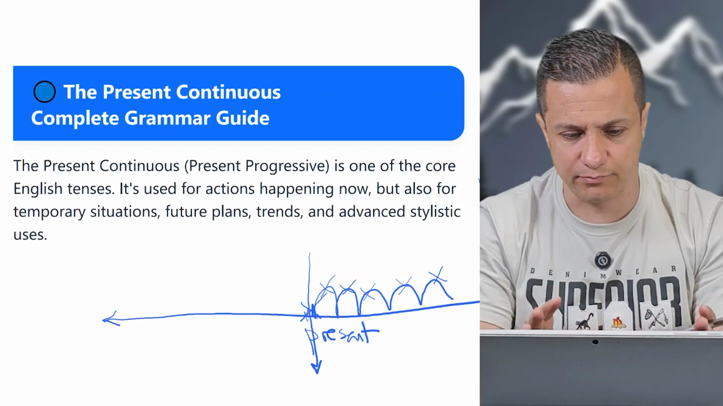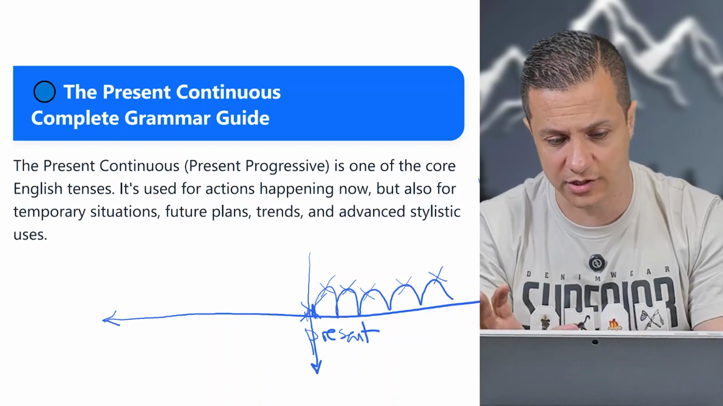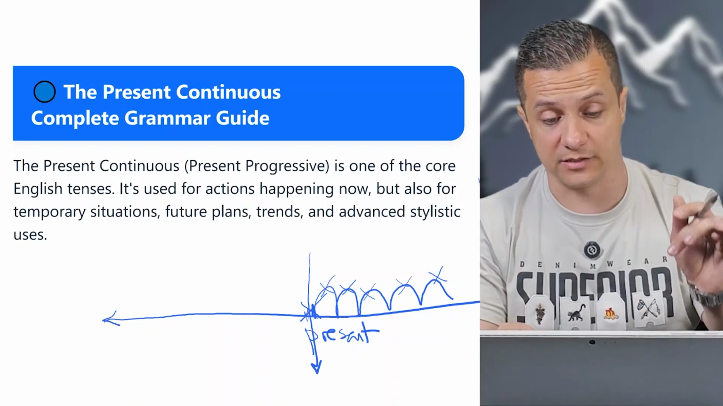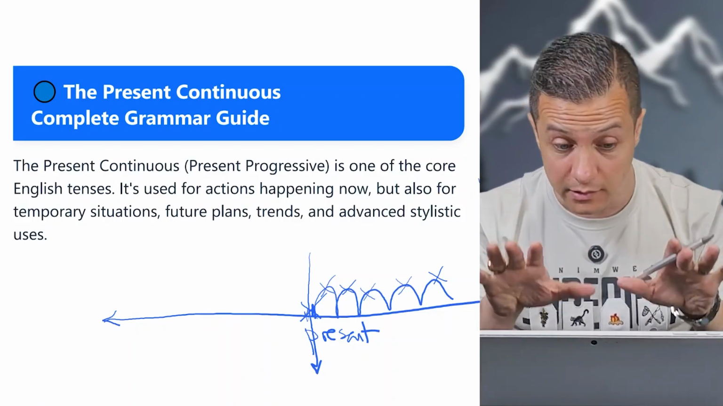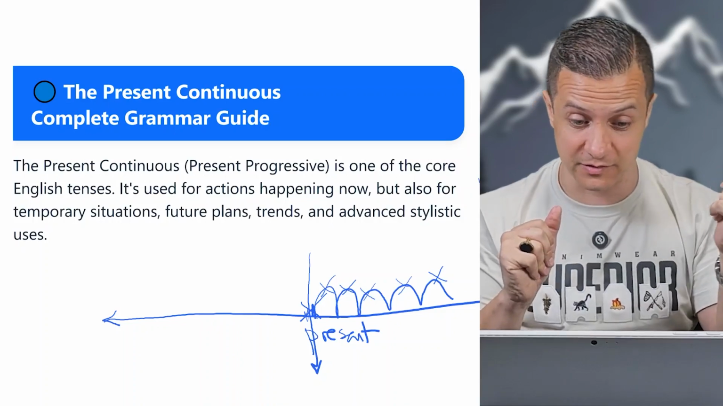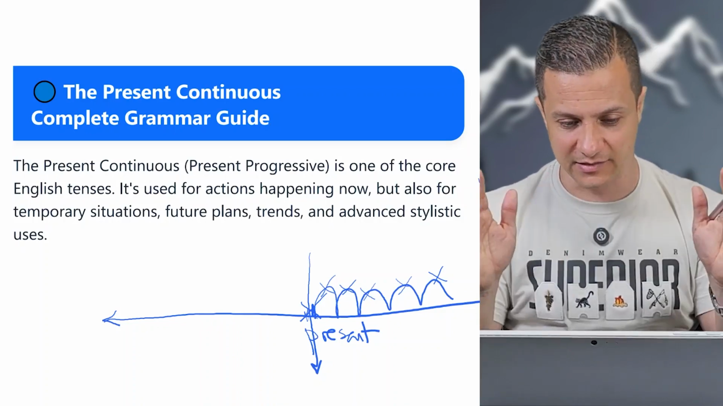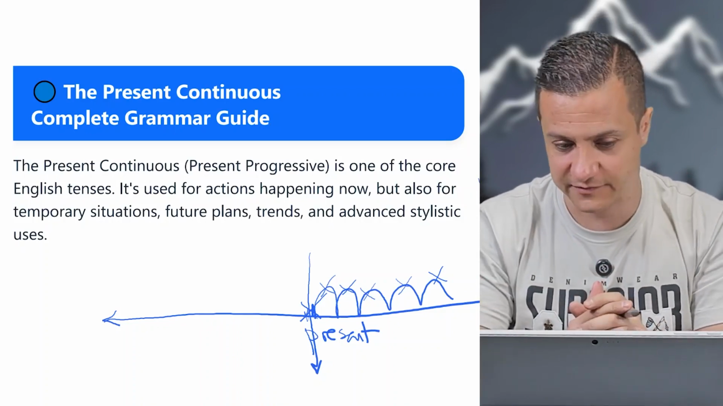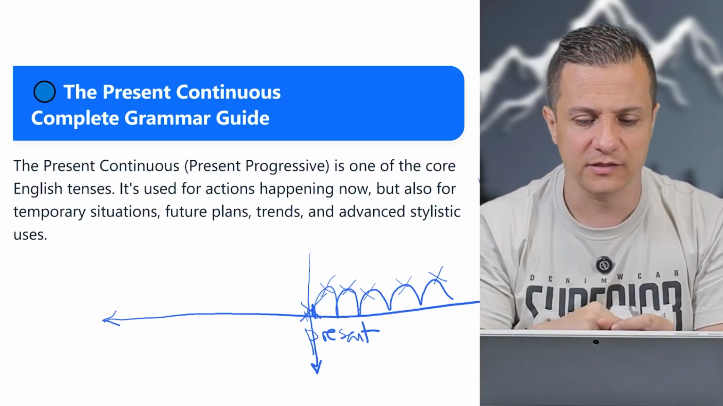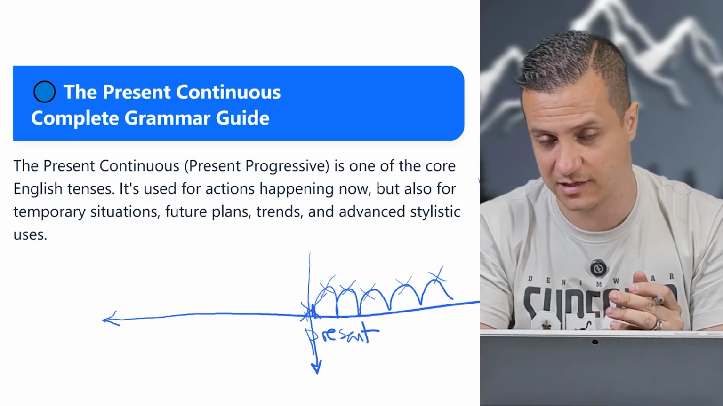Present continuous, present progressive, is one of the core English tenses. It is used for actions happening now, around now, but also for temporary, short actions. On the previous video, simple present, I explained: permanent, simple present; temporary, let's say, present continuous. Future plans, I'm going to talk about it. Trends, advanced, stylistic uses or usages.